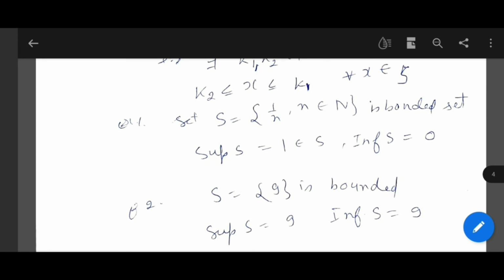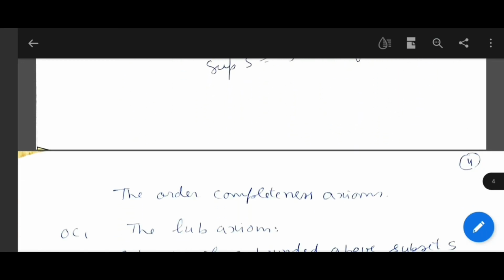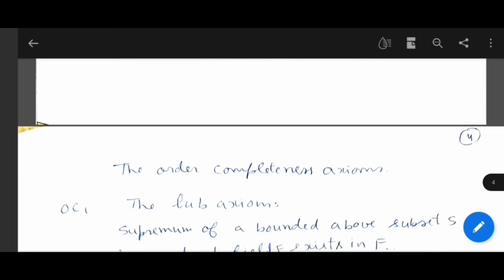Also, if we take S equal to single element 9, it is bounded and supremum of S equal to 9, also infimum of S is equal to 9. So this was about bounded sets.